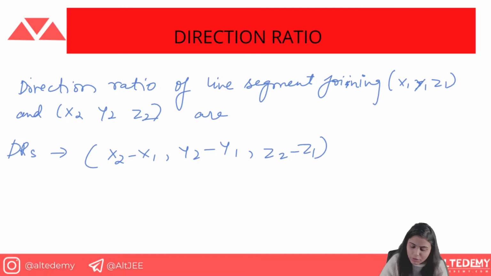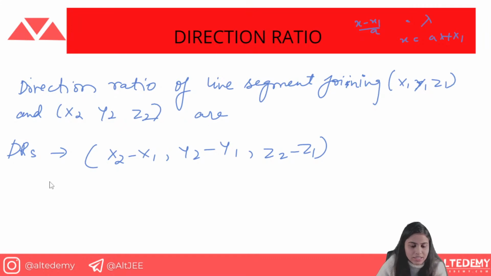It will be widely used whenever you are given the line in the form of x minus x1 upon a. You can assume that this is lambda, so we get the x point as a lambda plus x1. Similarly for another line you will do the same, and when you subtract the values, you will get the DRs. Okay, this is just a flashback. Don't go deep into it; I'll explain it in detail very soon in this webinar. So whenever we have two points and a line segment joining them, we just subtract and we get the DRs.